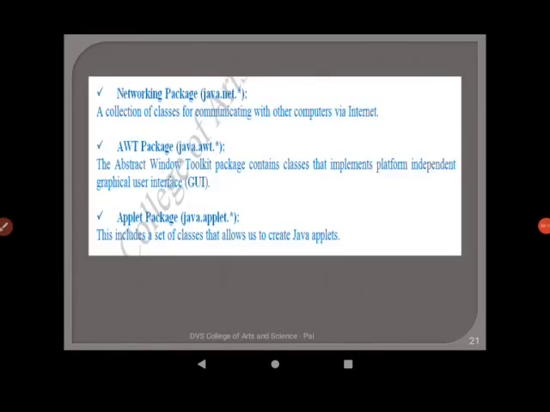Next package is AWT package, that is java.awt.*. The Abstract Window Toolkit package, which contains classes that implement platform independent graphical user interface, that is GUI, which makes the programs user friendly and interactive. Next package is applet package, that is java.applet.*. This package includes a set of classes that allows us to create Java applets.